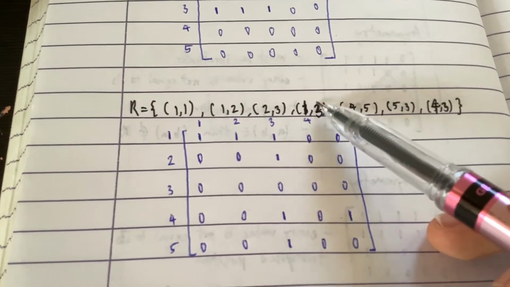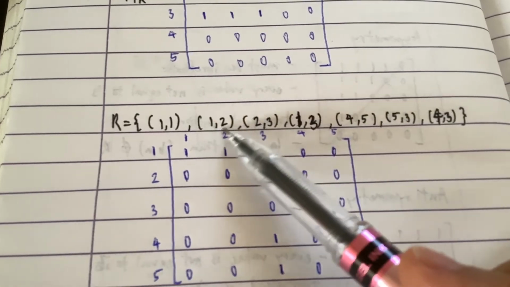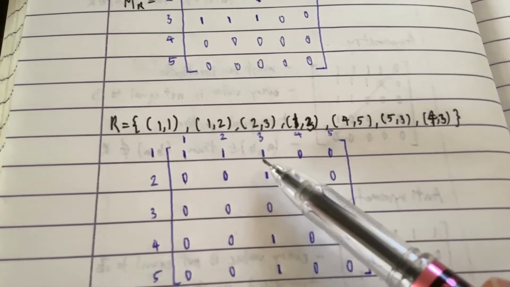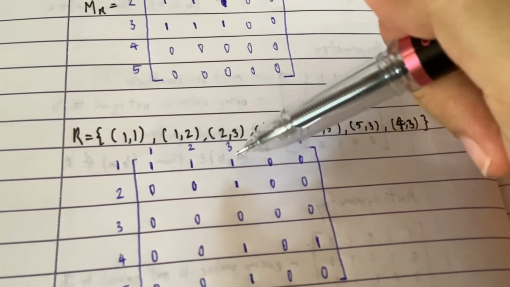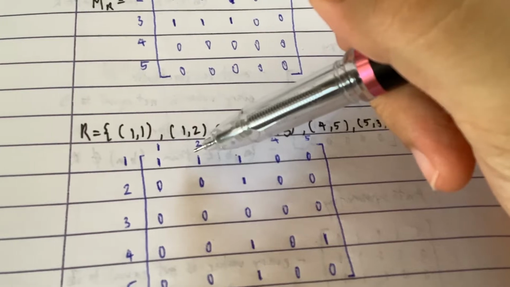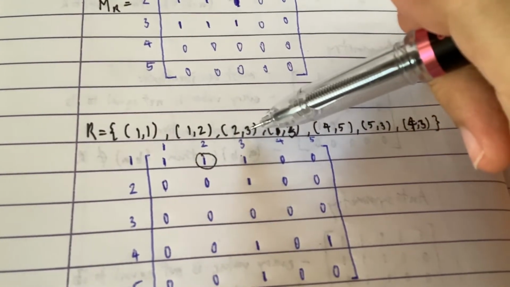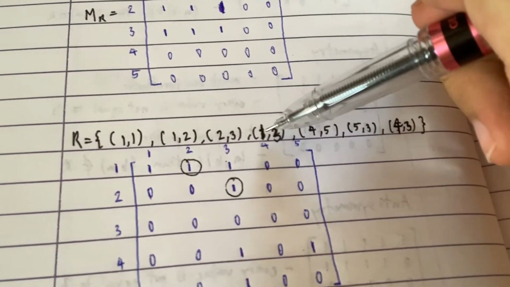Do we have 1,3? Yes, we do. Look at this. 1,2 is the 1, and 2,3. Where's the 2,3? Let me circle this first. We have 1,2, and we have 2,3. Therefore, we should have 1,3.